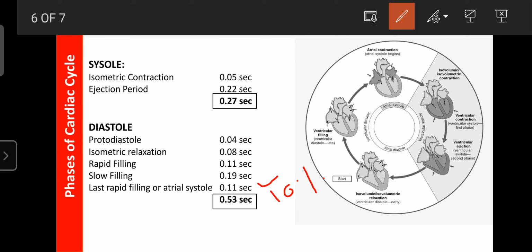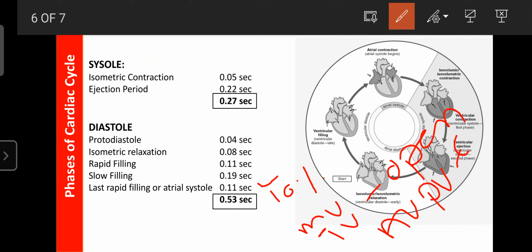During this period, the mitral valve as well as the tricuspid valve are open, and the aortic valve and pulmonary valve are closed, and only 10% of the blood enters the ventricle from the respective atria.